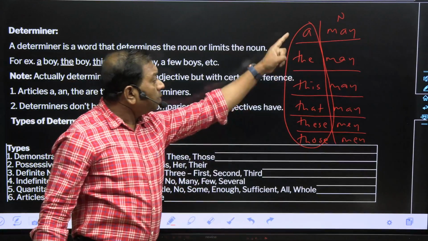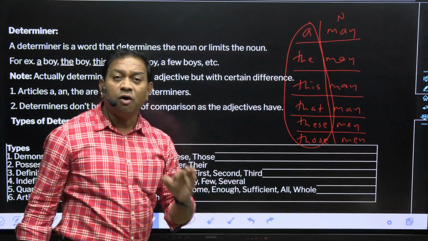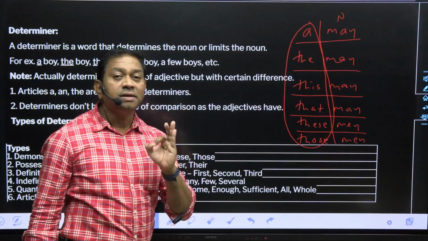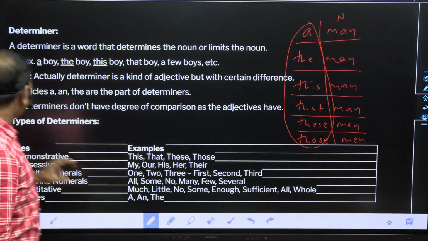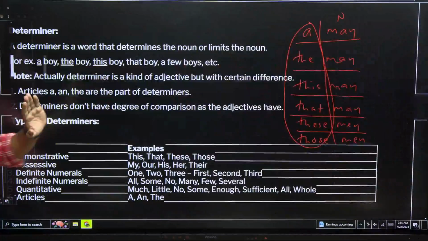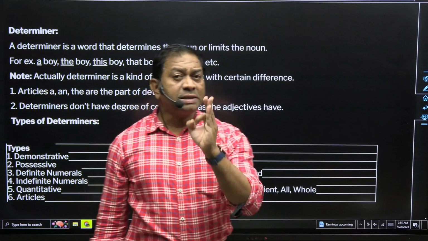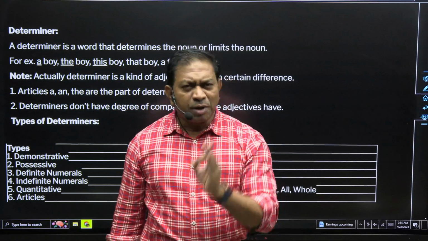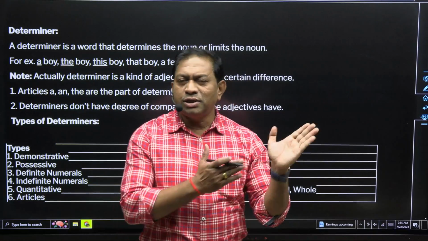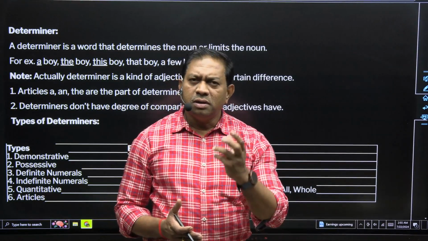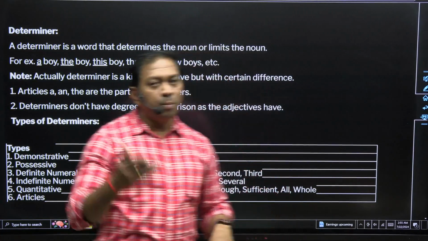अब देखो ना, man, men, common, noun is common, but all these words limit or determine the noun. That's why they are called determiners. Clear? I hope you understand. Okay. Now next one. So this is the definition of that one. The definition is the word that determines a noun, tells about the noun. I should say tell also, which is easy to understand, and it limits the noun, is called a determiner.